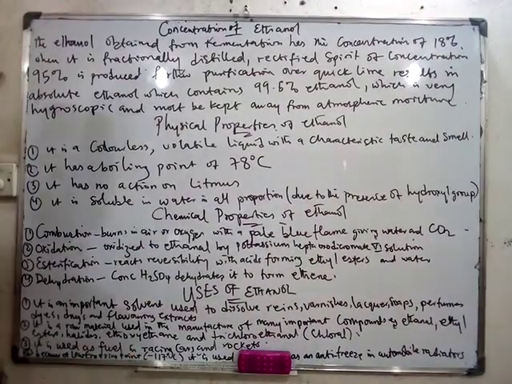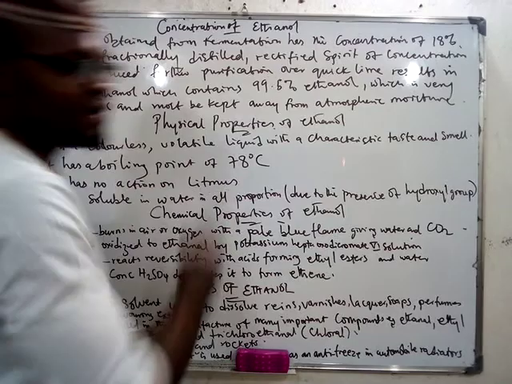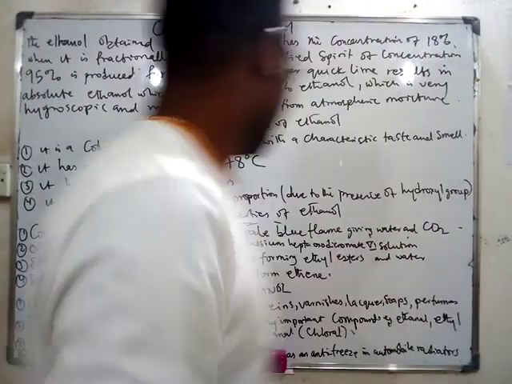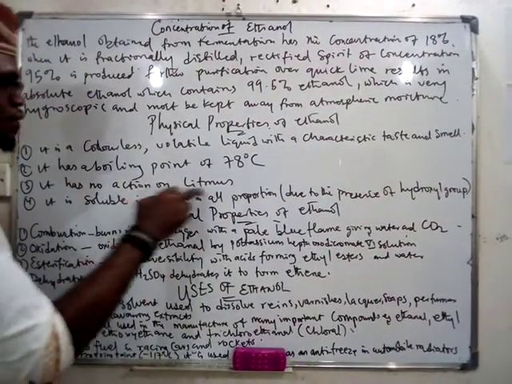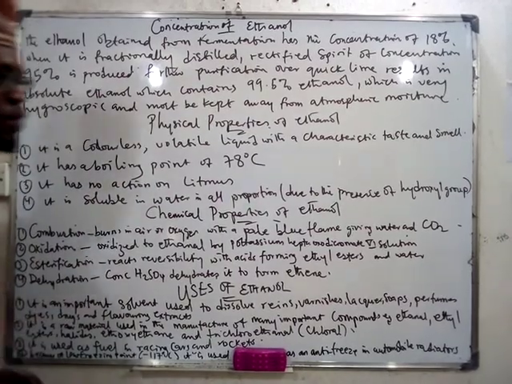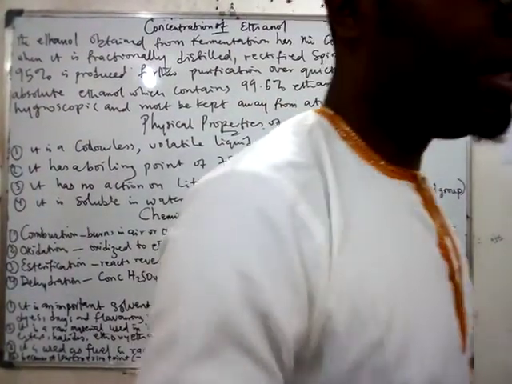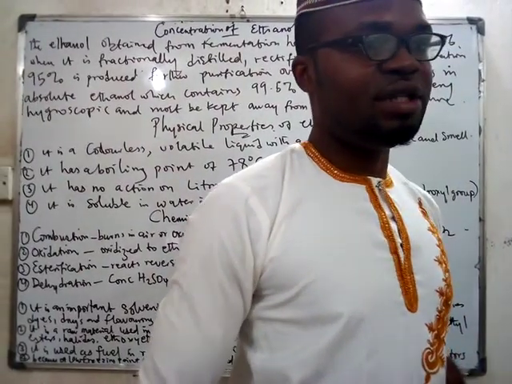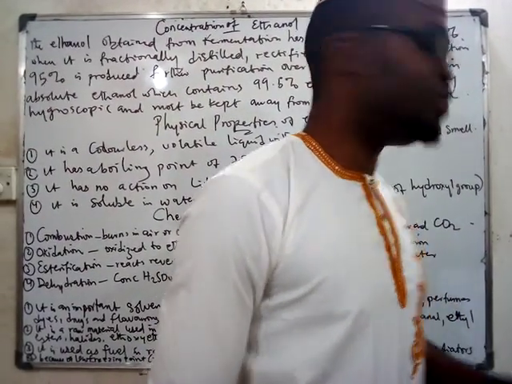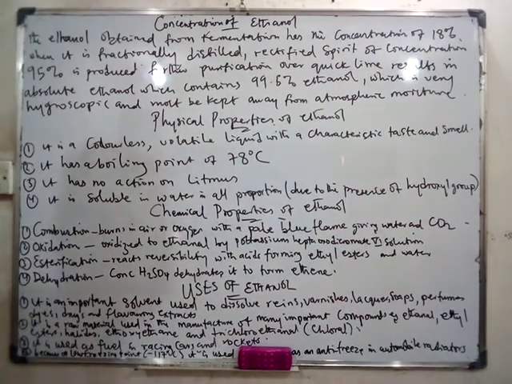Is that clear? It has a boiling point of 78 degrees Celsius, and it has no action on what? Litmus. It is soluble in water in all proportion due to the presence of the what? Hydroxyl group. You know that most organic compounds, they don't dissolve in water, but this one dissolves because of the presence of the hydroxyl group.